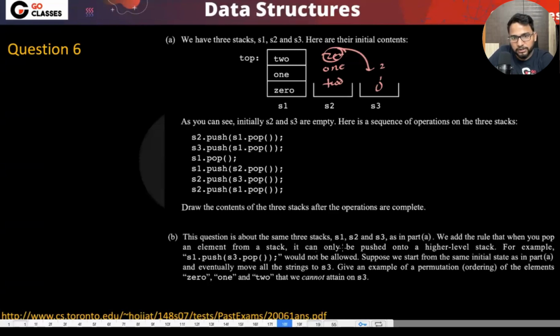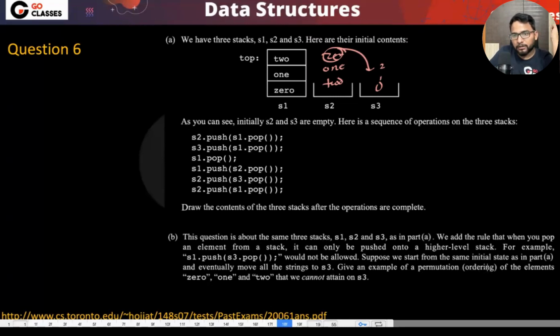So what they're saying, this question is about the same S1, S2, S3. We add a rule that when you pop an element from a stack, it can only be pushed to the higher level stack. Okay. For example, this S3, you can't pop from S3 and push to S1. Okay, so you can pop from S1, and if you're popping from S1, then you can push to S3. That's okay. Yes, I think we can directly push.